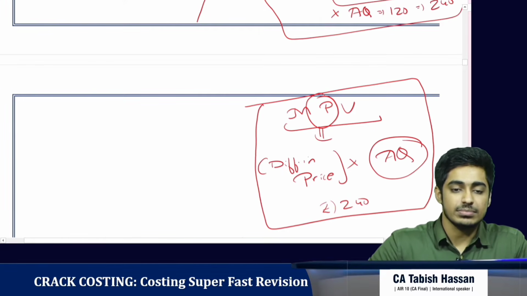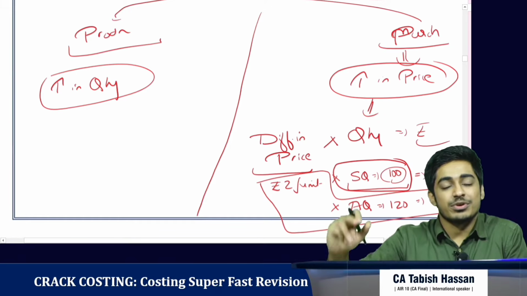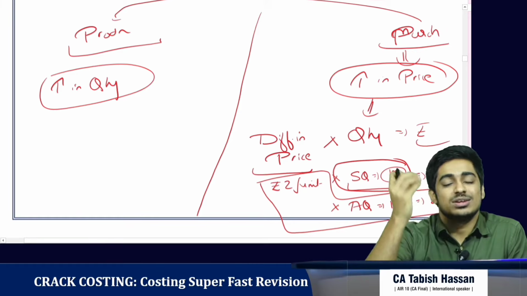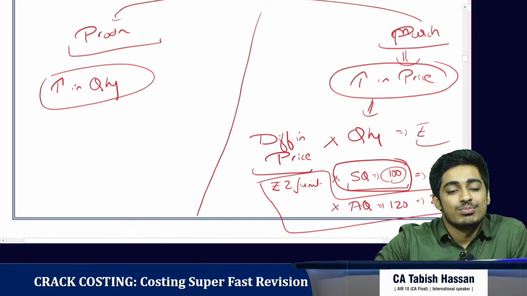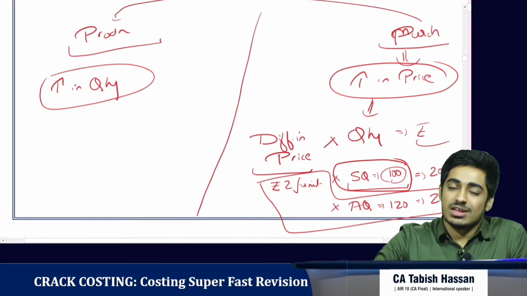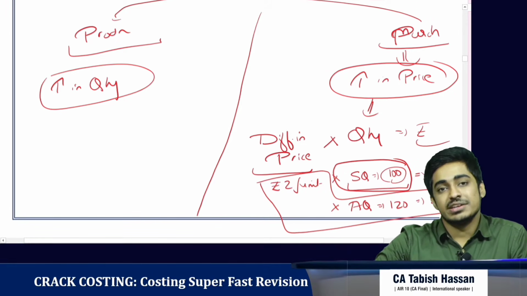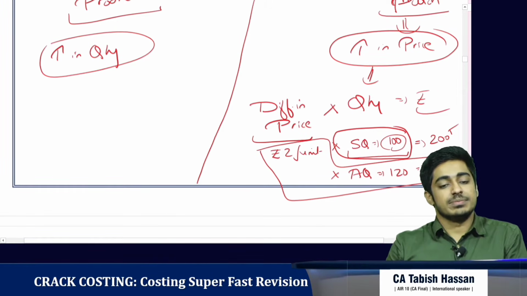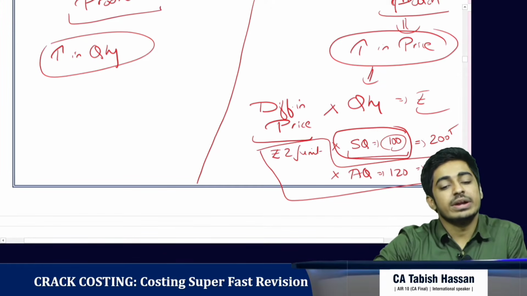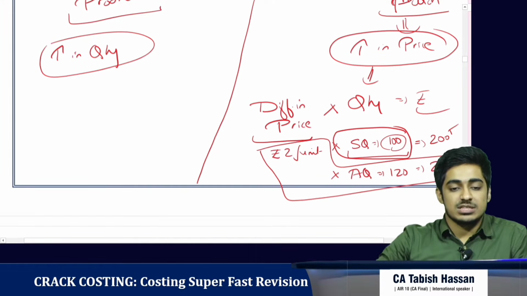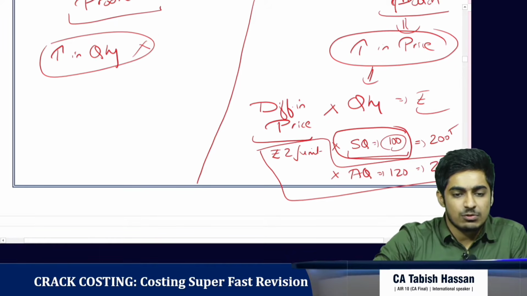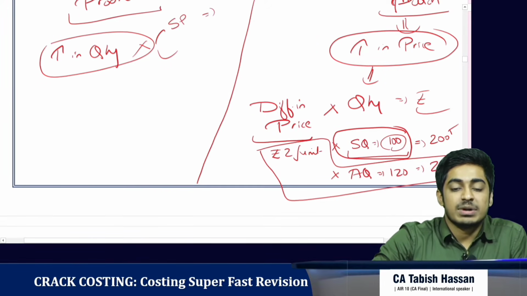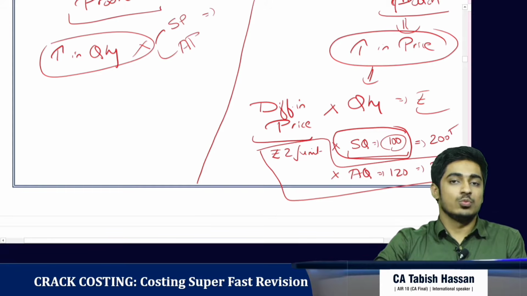Clear? Now we are asking the production manager. Till now we have been giving full lectures to the purchase manager. Now, tell what you have done. The production manager tells, sir, I have made a mistake. I should have used only 100 kilos, but I have used 120 kilos. So for the 20 kgs, I will take the responsibility. Okay. So for the increase in quantity, the production manager is taking the responsibility. What should we multiply it with? We have two options. To get the value, the quantity should be multiplied with price, right? Either we can multiply it with the standard price or the actual price. Which one should you multiply with?